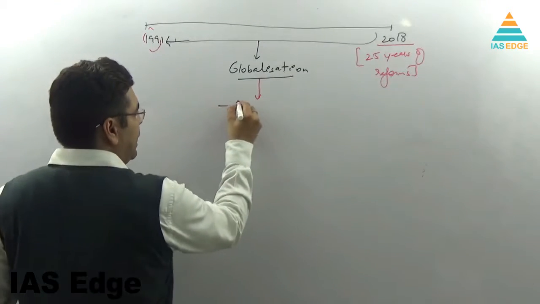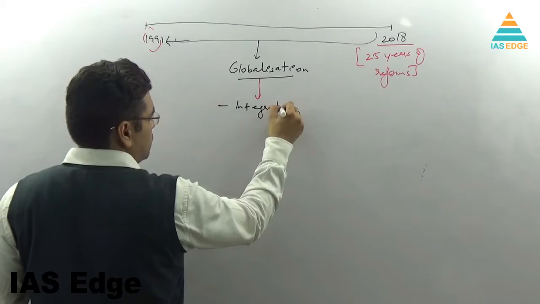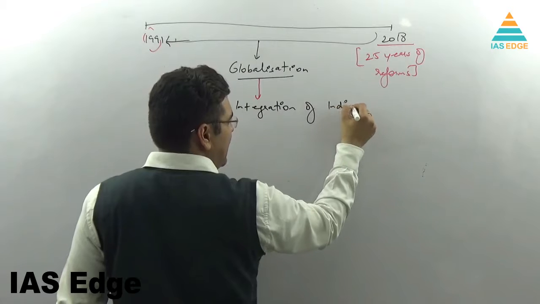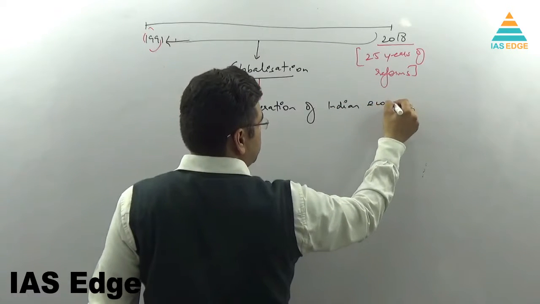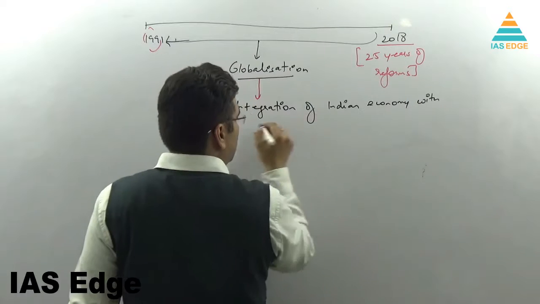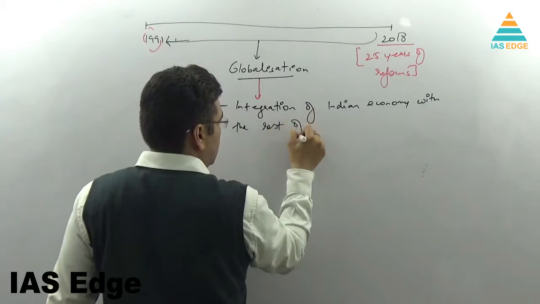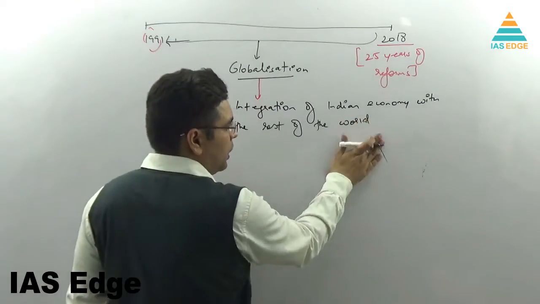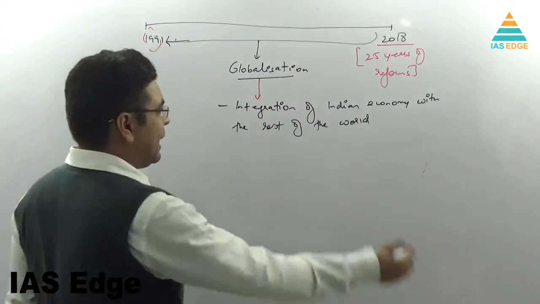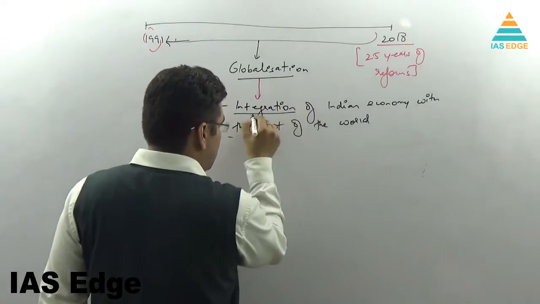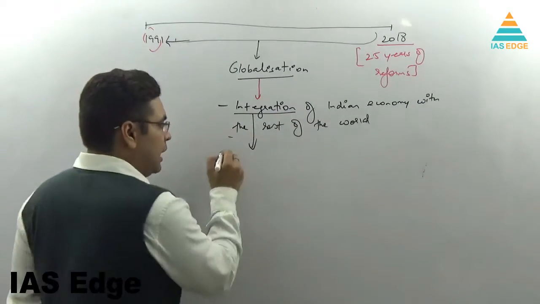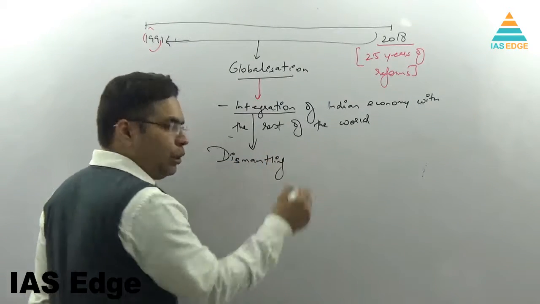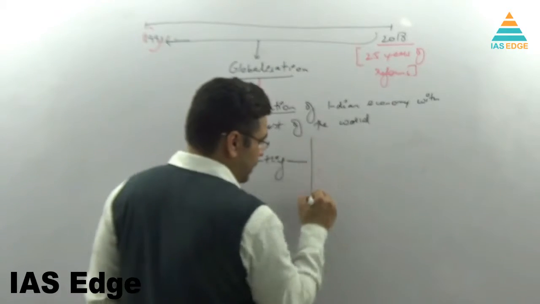Globalization means integration of the Indian economy, if I talk about the Indian perspective, with the rest of the world. In globalization, what do you do? You integrate the economy. But how does integration happen? Integration happens by dismantling the barriers. So how do you dismantle the barriers? What are the barriers to trade?